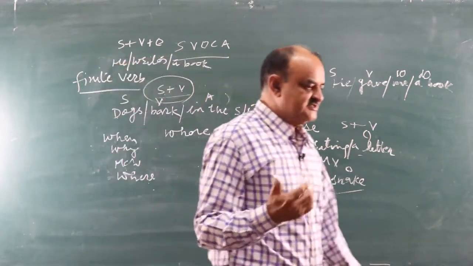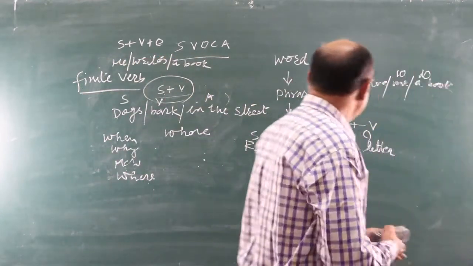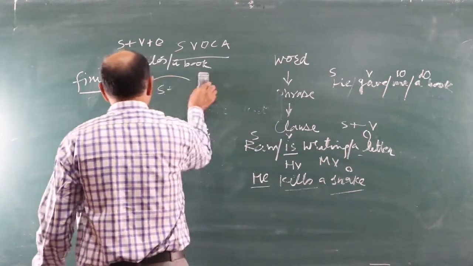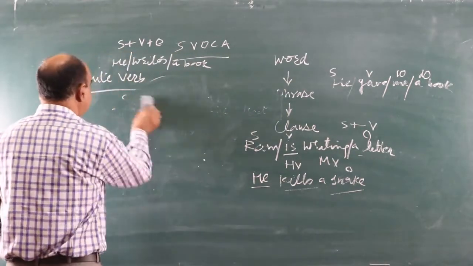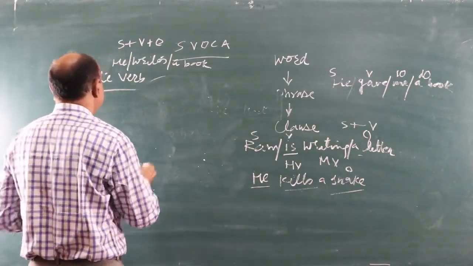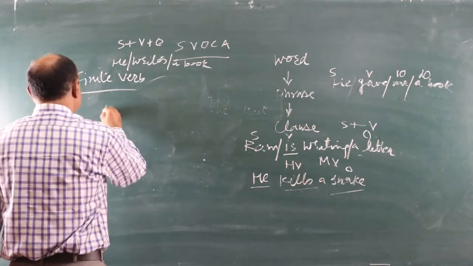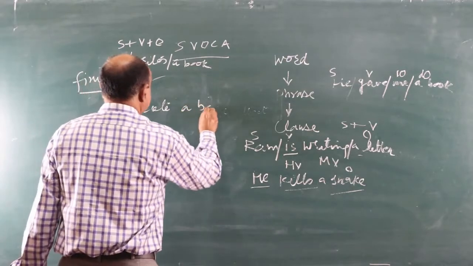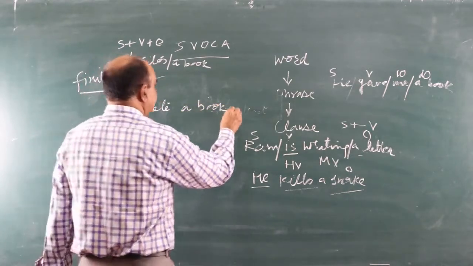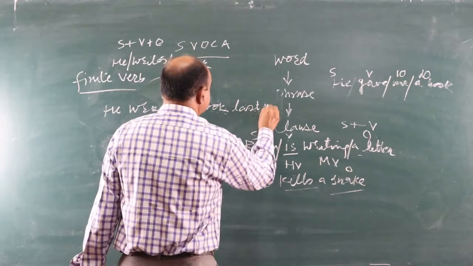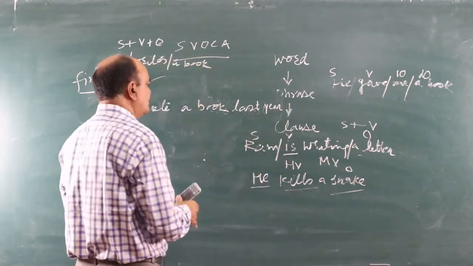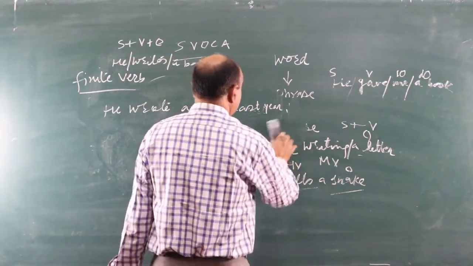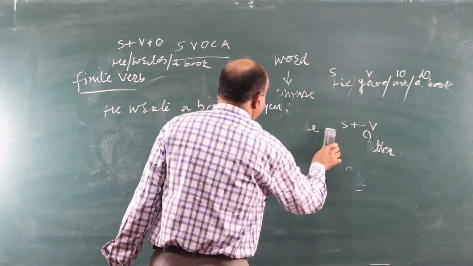We can further extend the sentence by adding something more. I can make it clear: he wrote a book last year. I added something more. Now how can we classify?